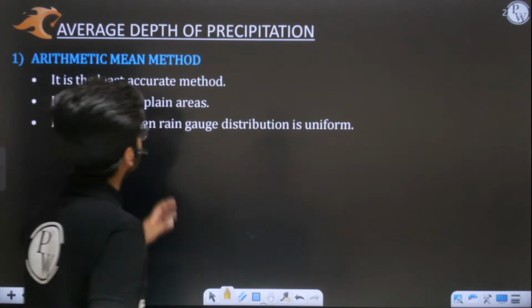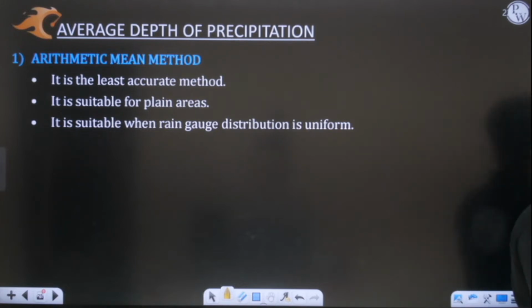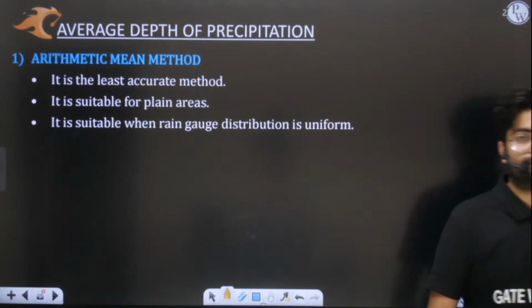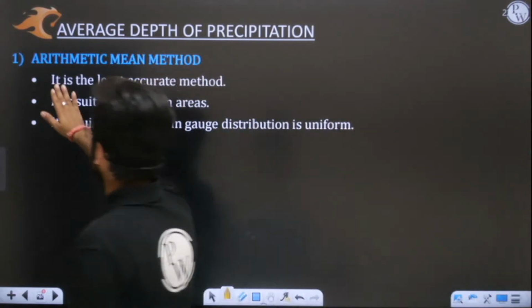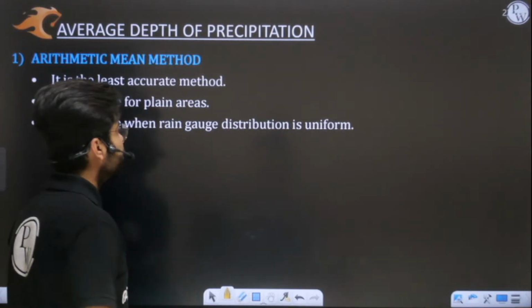Now we'll discuss all the methods one by one for estimating average depth of precipitation. We have basically three methods. The very first method which you can see here is the arithmetic mean method.